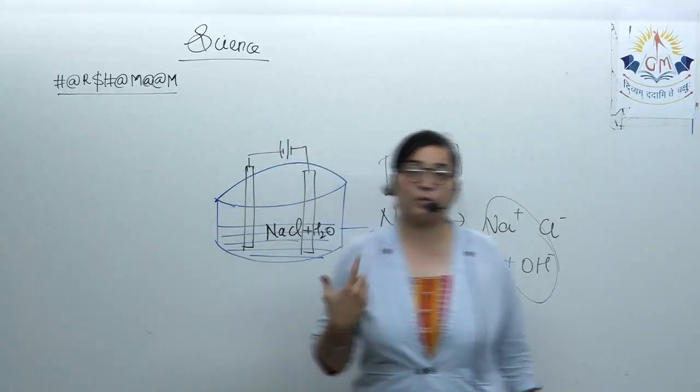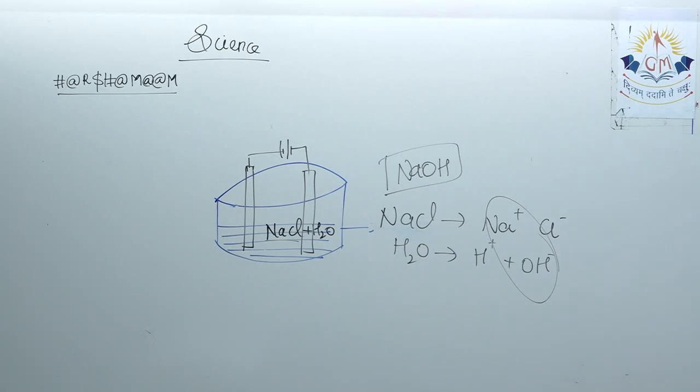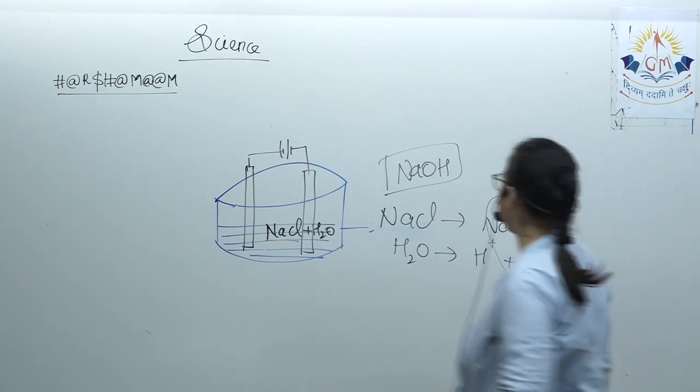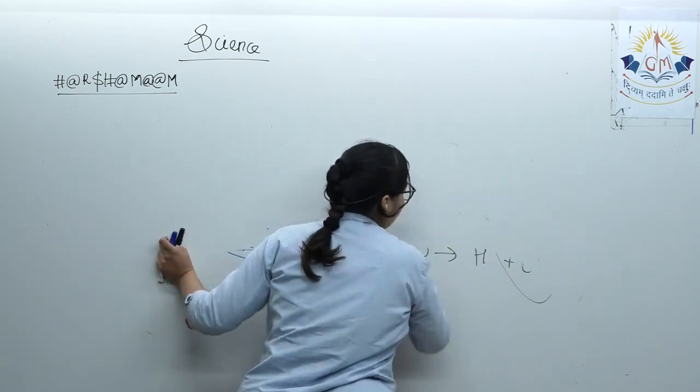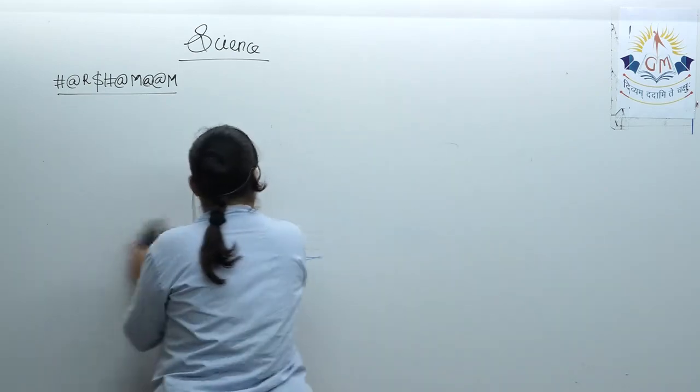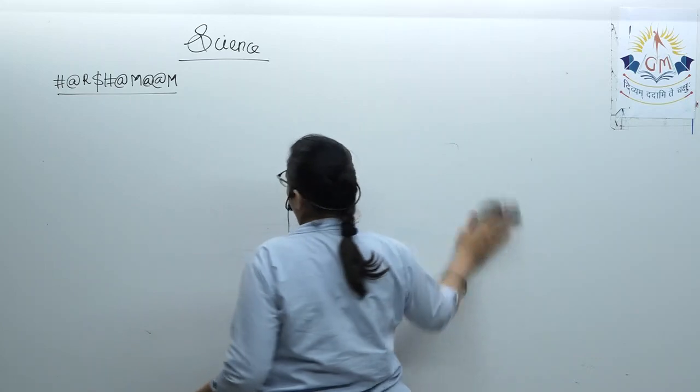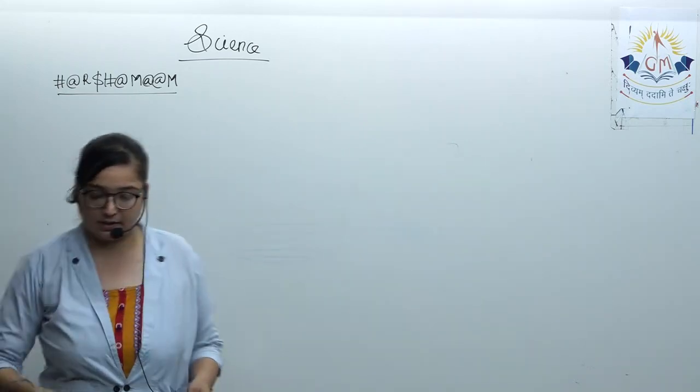So now I'm going to make you write the applications of it. The very first one, in manufacturing chemicals.